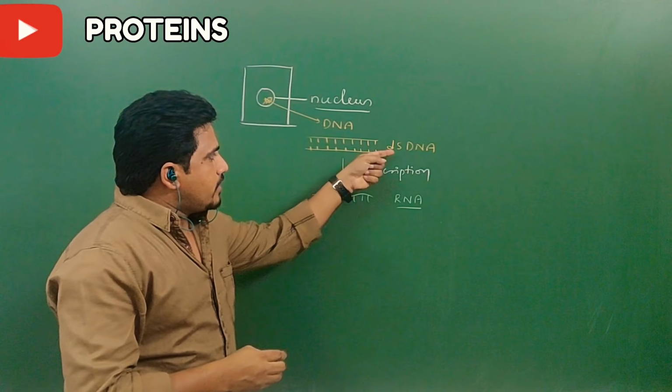But this is single-stranded. SS means single-stranded. Particularly this type of RNA is called mRNA. M means messenger RNA. So this messenger RNA obtained information from the DNA. Even though DNA has the information to produce protein, a single-stranded mRNA is required.